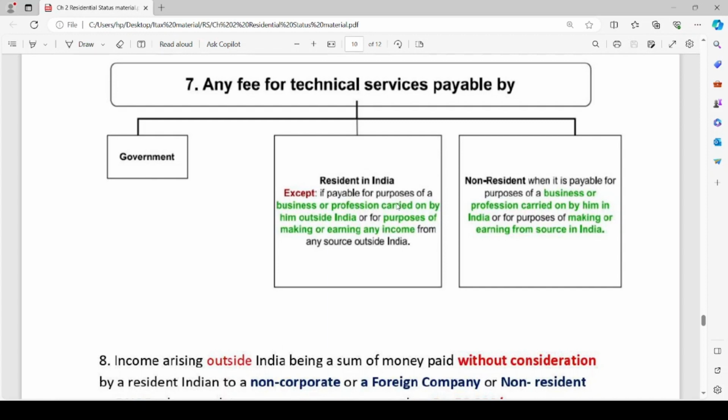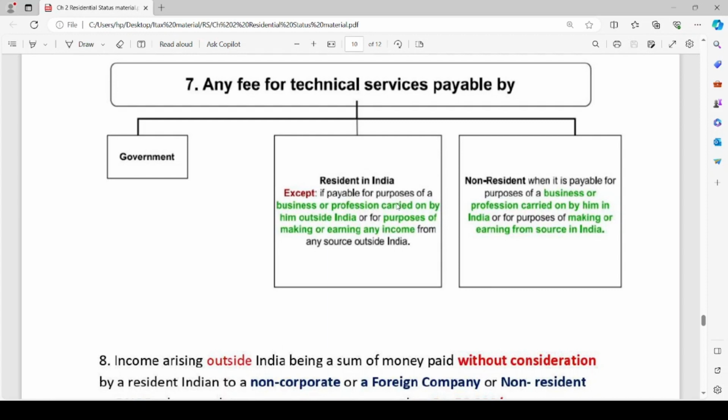The business or profession or source is outside India. In such a case, then the fee for technical services is not considered to be income deemed to accrue or arise in India.